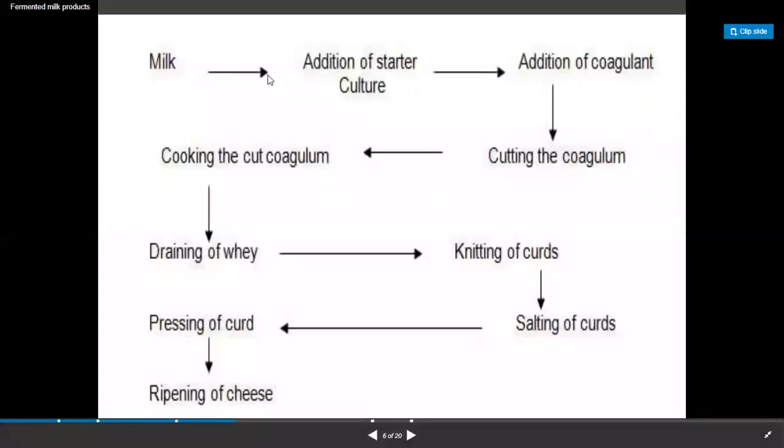First, to the milk we add the starter culture, we add the coagulant, and after that we incubate the milk. The coagulum is cut, we drain the whey, we take the curd, and we ripen the cheese.